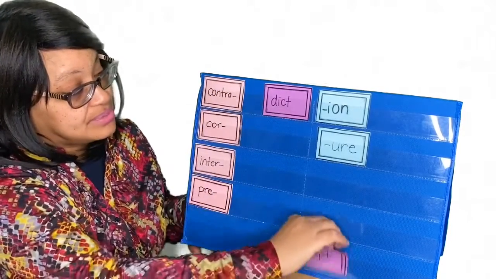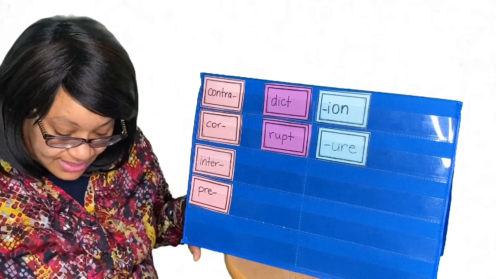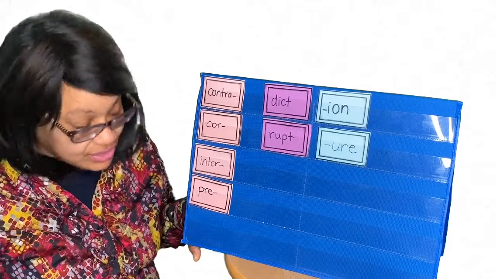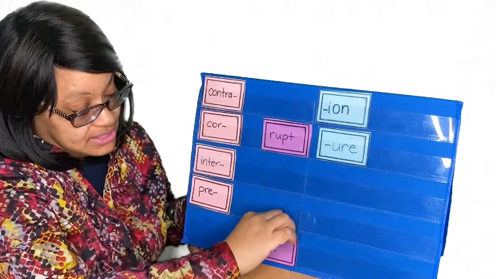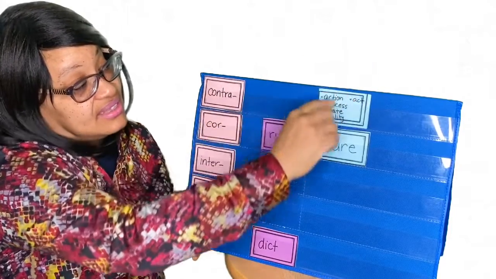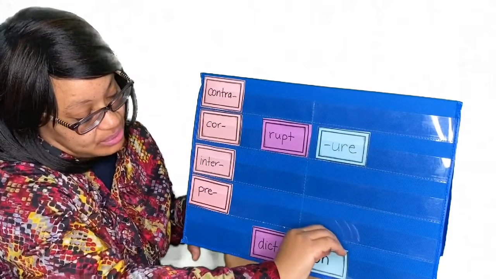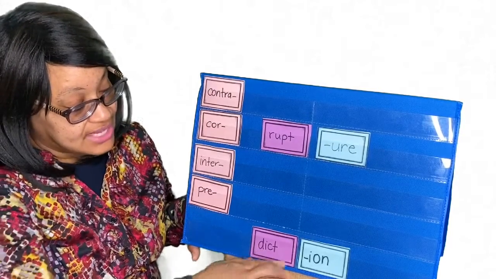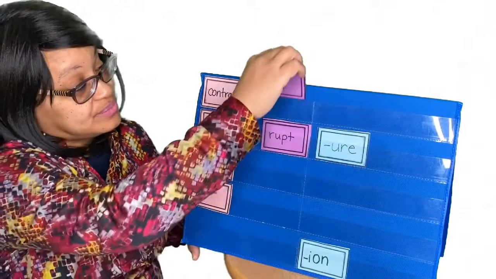Okay, so corrupt. Let's try another one. Let's do this one. The act or manner of expression in words. Well, we know dict means to say or speak, and the act or manner is action, process, state, or quality. So the act or manner of expression in words, and that will be diction. Diction. The act or manner of expression in words.